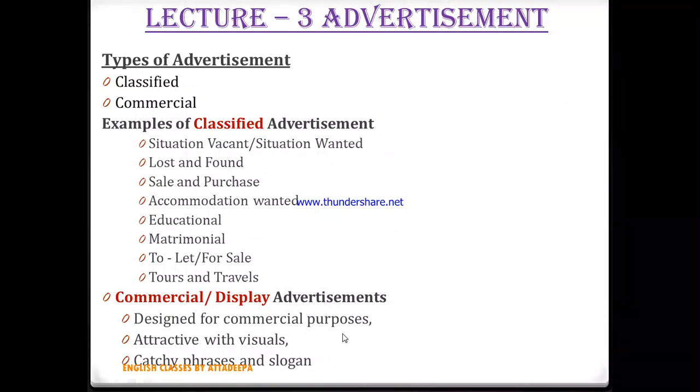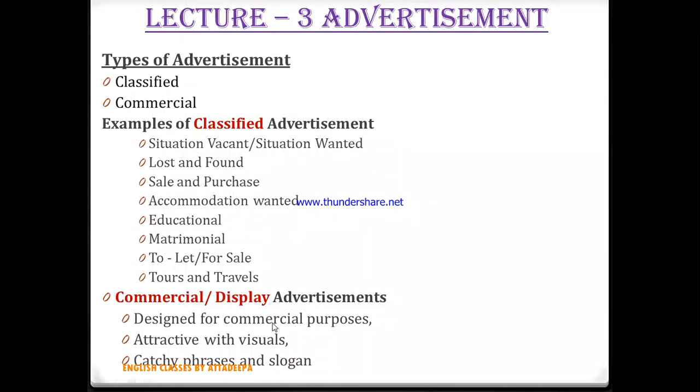You will try to make an advertisement for that, and this advertisement will be pictorial in nature, on which the picture of your product will be there, with different types of fonts and different types of colors. It's very colorful. Or if it is not colorful, the product details are given in detail, and then a lot of things. This requires a lot of material in it. So for commercial purposes, what you will be writing here is the price of the product, then all the different mediums through which you can get that product. So these things are given in this commercial and display advertisement.